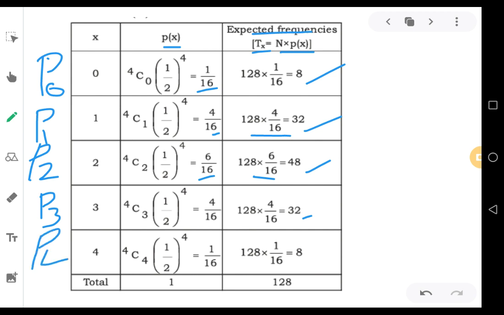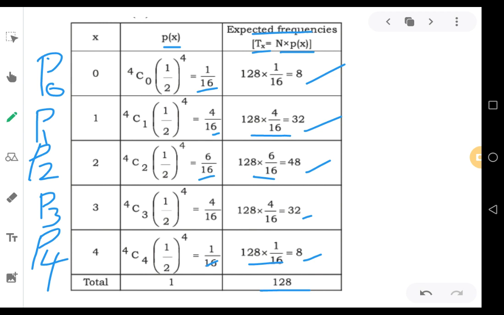And the last one, P4 can also be calculated. nCx will become 4C4 into p to the power of x into q to the power of n minus x, that is 1 by 2 to the power of 4. That's again 1 by 16. Again multiply with the N, you will get 8. So the expected frequencies in this case should be 8, 32, 48, 32 and 8. And the total will always be equal to 128, because big N is equal to 128. The number of times the 4 coins are tossed is 128. Therefore your expected frequencies total will also be 128.